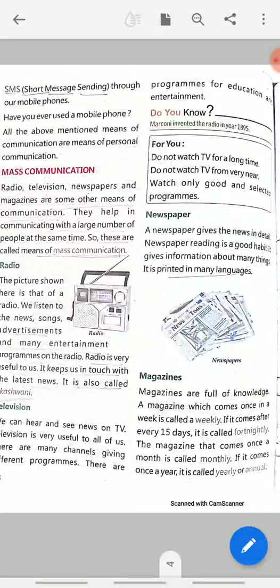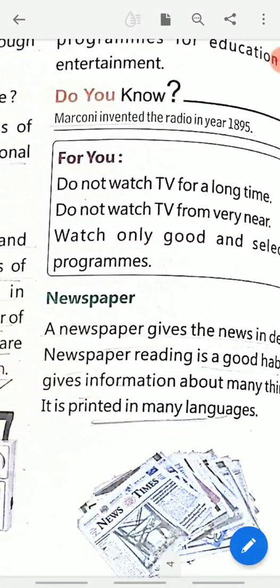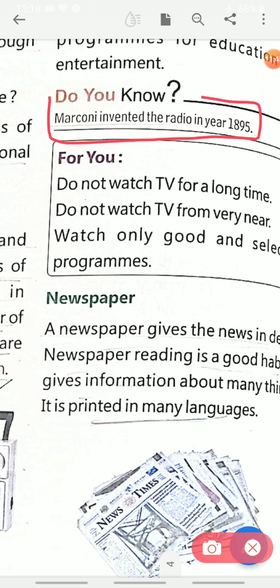Now, you can see what is written. Please underline. You should know who is the inventor of radio. So, please underline here. Marconi invented the radio in the year 1895. So, please underline, children, here.